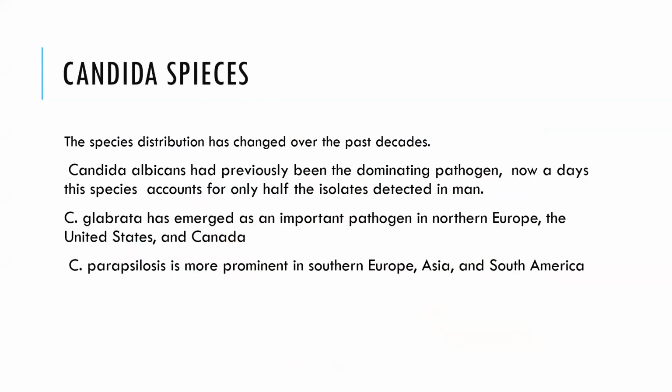The Candida species distribution has changed over the past decades. Candida albicans has been the dominating pathogen, but nowadays this species accounts for only half of the isolates detected. Candida glabrata has emerged as an important pathogen in Northern Europe, the United States, and Canada. Candida parapsilosis is most prominent in Southern Europe, Asia, and South America.